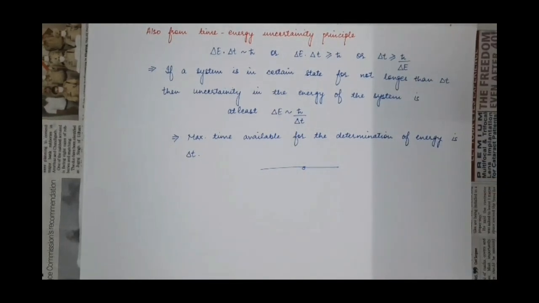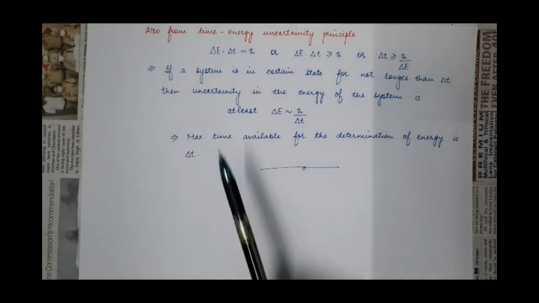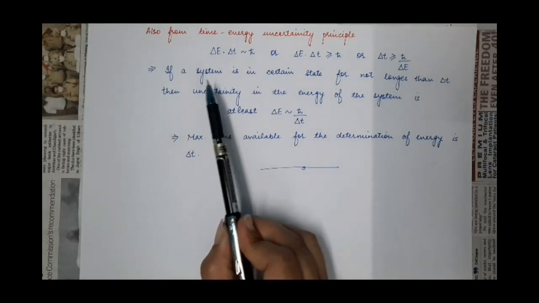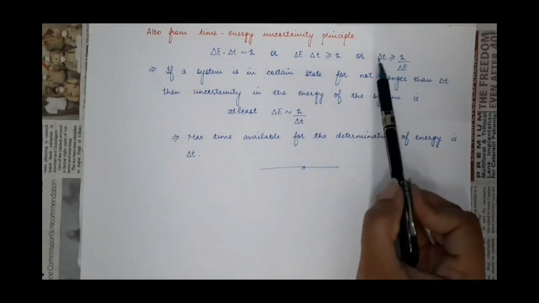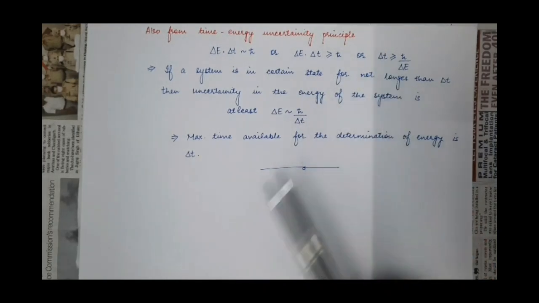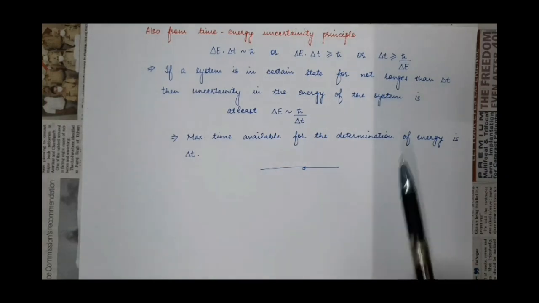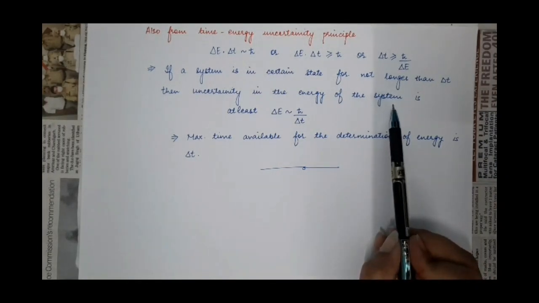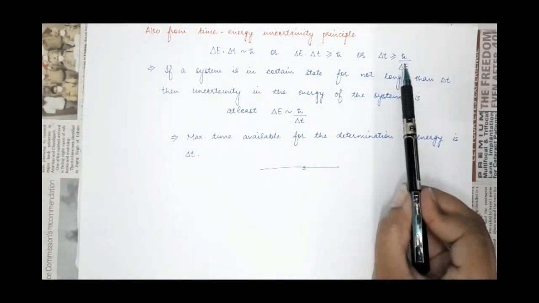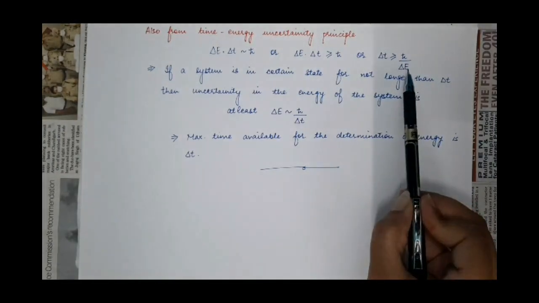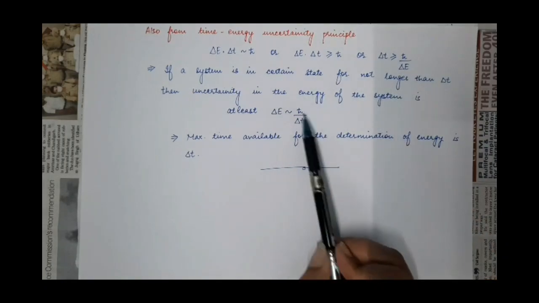This means if a system is present in a certain state for a time not longer than delta T, it means the uncertainty in the energy of that system is at least delta E. And what is that at least value of delta E? It is h cut by delta T.